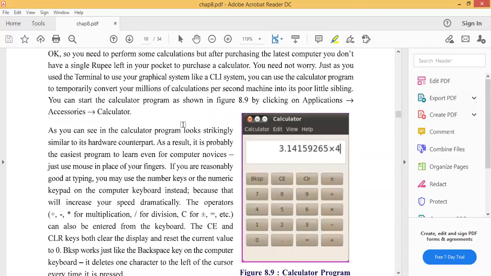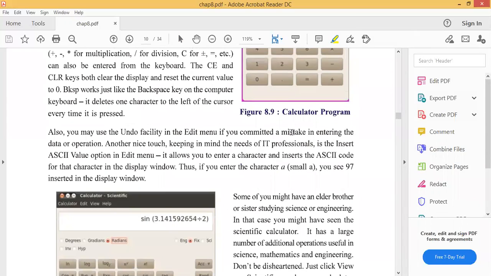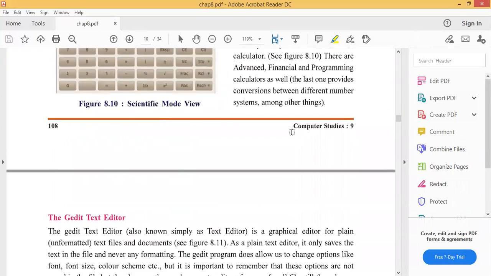The calculator. You can see the calculator program looks strikingly similar to its hardware counterpart. The calculator which we are using in our daily life, the same calculator is available in our software. Software means it comes with the Ubuntu package. So this is scientific mode.